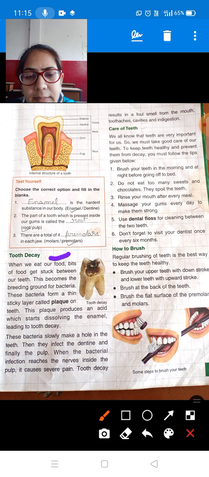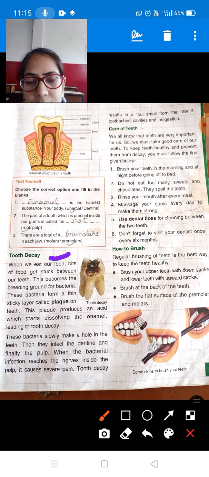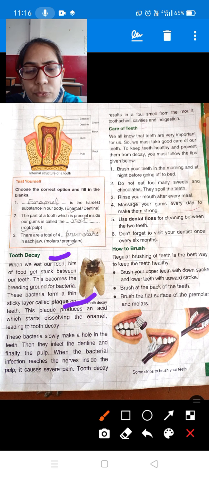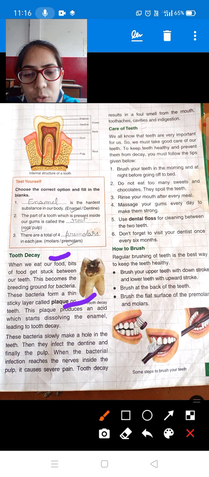These bacteria form a thin sticky layer over our teeth, and this layer is called plaque. P-L-A-Q-U-E, plaque. So students, whenever we eat food, some particles get stuck in our teeth, and many bacteria come in our mouth between our teeth. These bacteria form a sticky layer over our teeth. This sticky layer is called plaque.